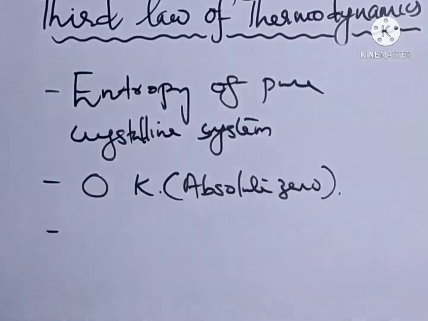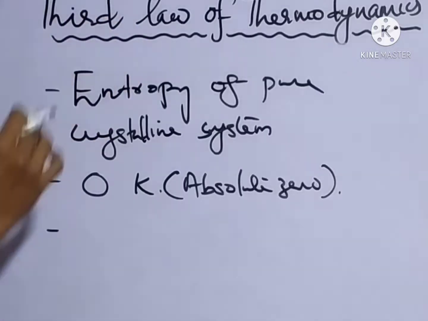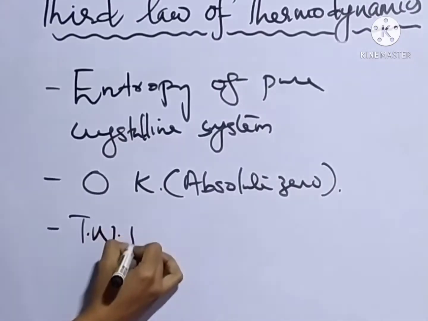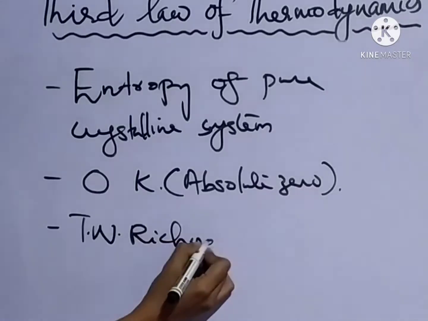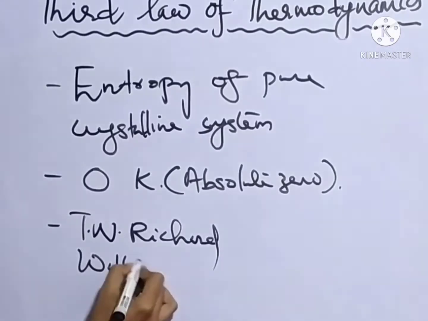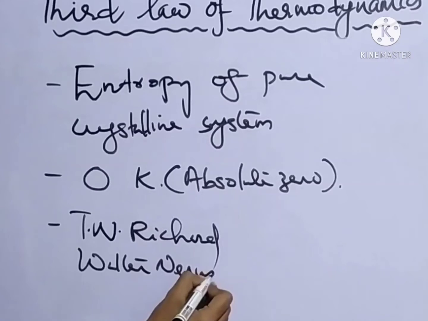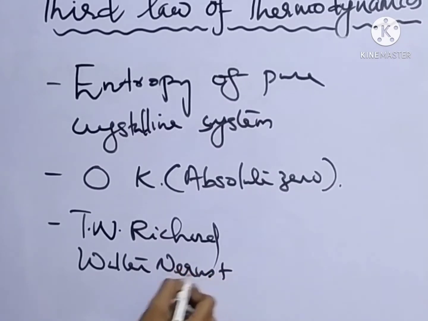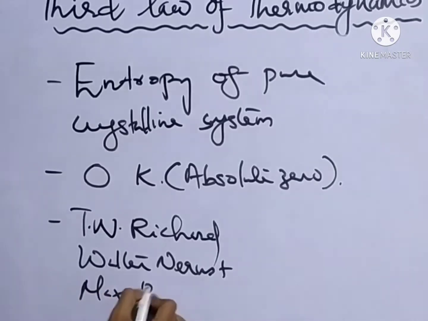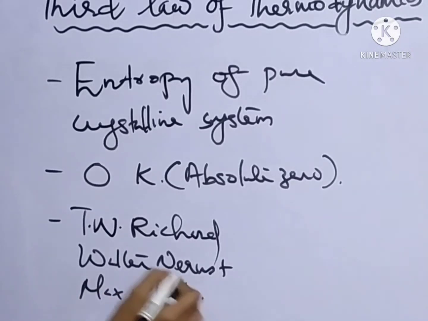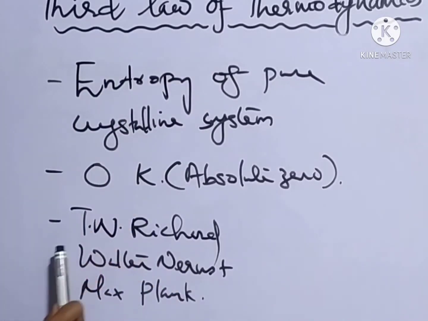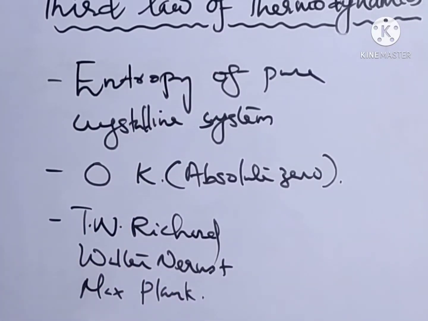The scientists who contributed to develop the third law of thermodynamics are T.W. Richard, Walter Nernst, and Max Planck. The third law is based on the research works of these three scientists.